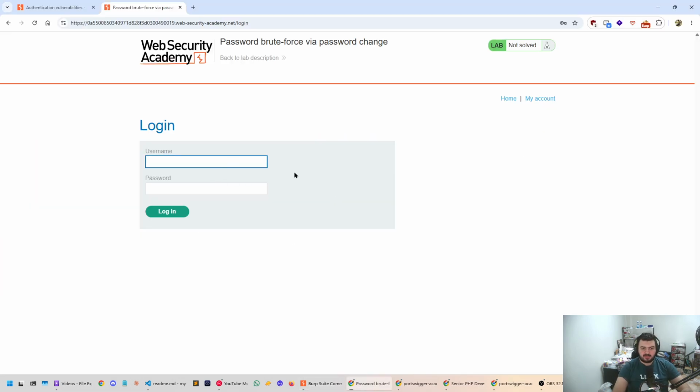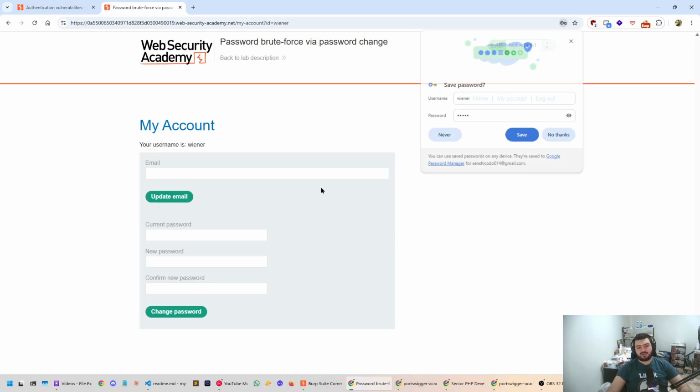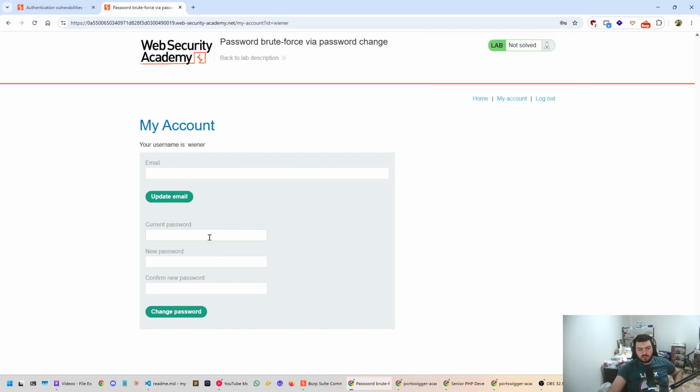So our username is winner. I'm going to try test just to try to log in. It should fail. "You made too many incorrect login attempts. Please try again in 1 minute." Okay, so it immediately blocks you when you're trying to log in with the wrong password. Okay, so we're going to try to log in using the correct credentials, which lets us in. Perfect. And then the current password.